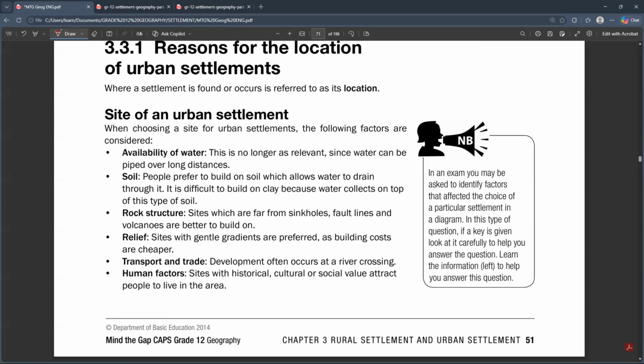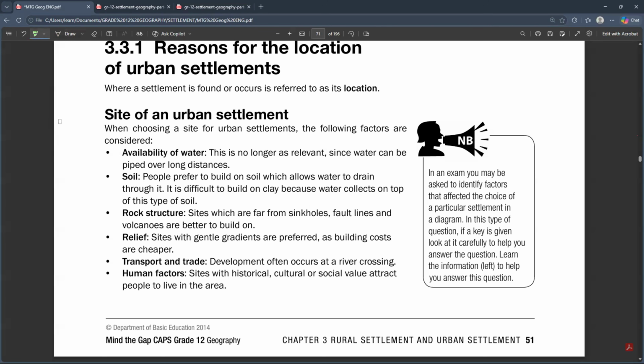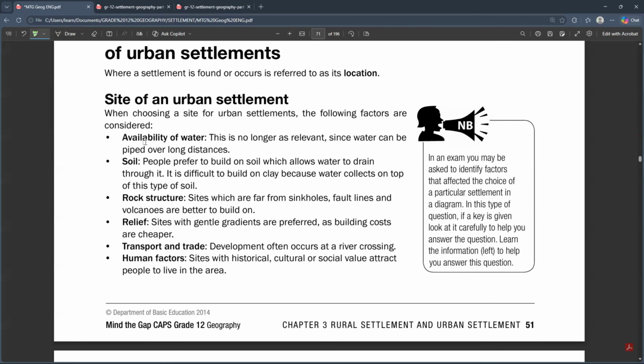So, what are those factors that we're supposed to consider when it comes to choosing the site for an urban settlement? First of all, the availability of water. This one is obvious. We need a place that has some water, because you cannot say you are going from a rural to an urban area and there's no water. So for you to build an urban settlement or settle in such an area, you need the site to have a water source.